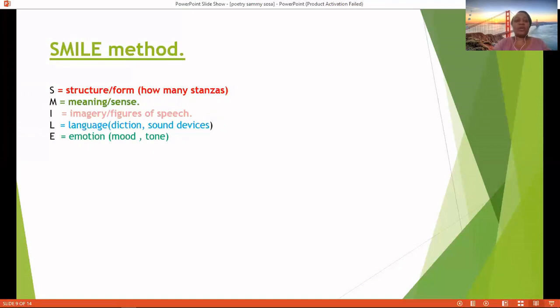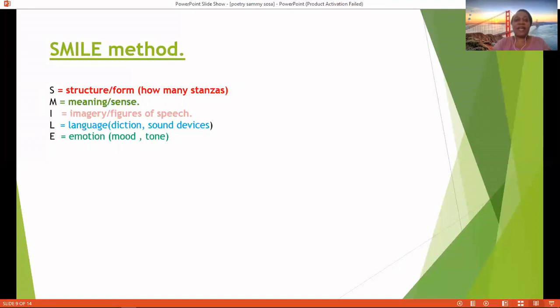M stands for meaning or sense. What is the general sense of the poem? What is it that the poet is communicating? That's what you look out for. Obviously, you have to read through the poem in order to make out the sense or meaning of the poem.